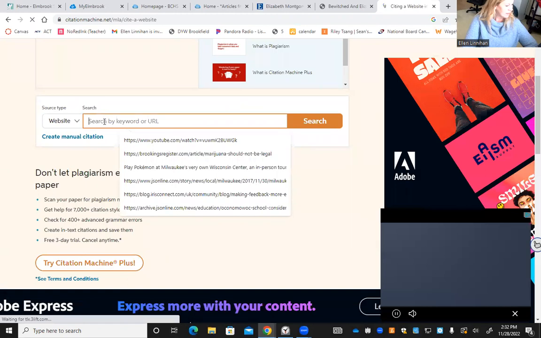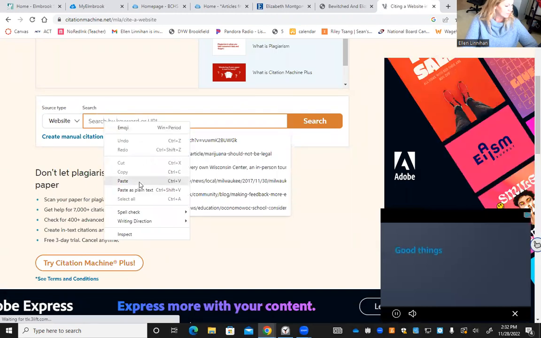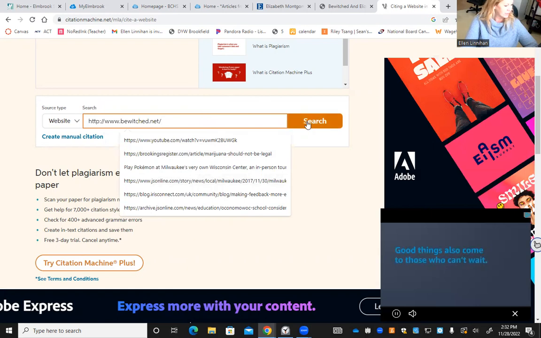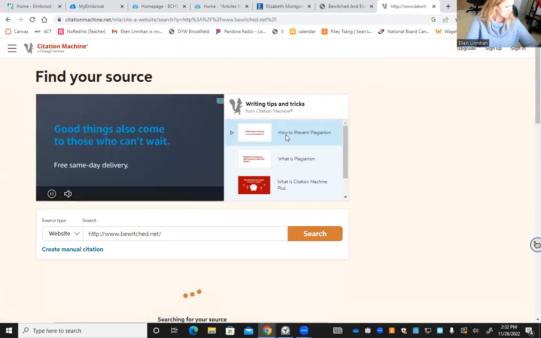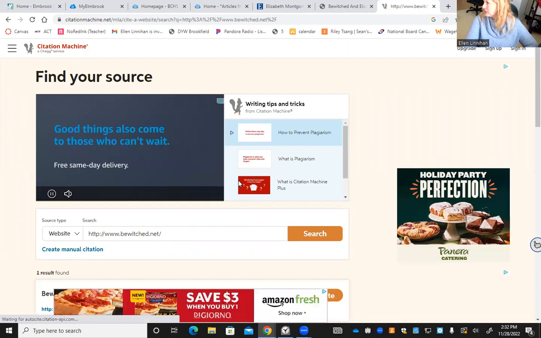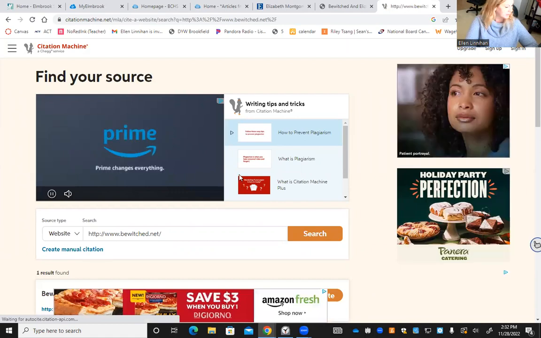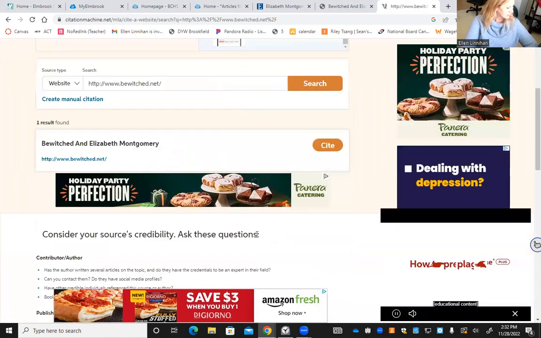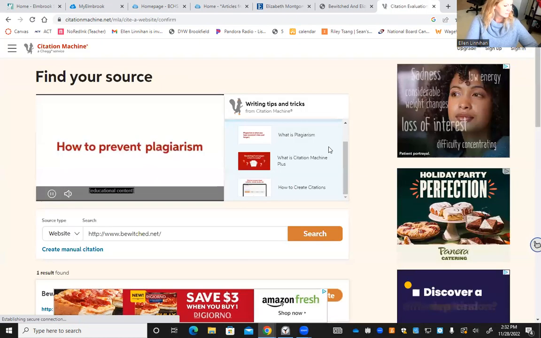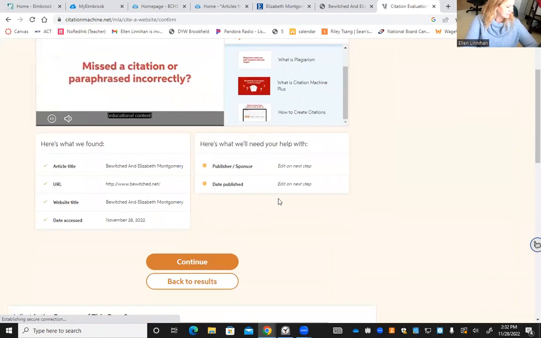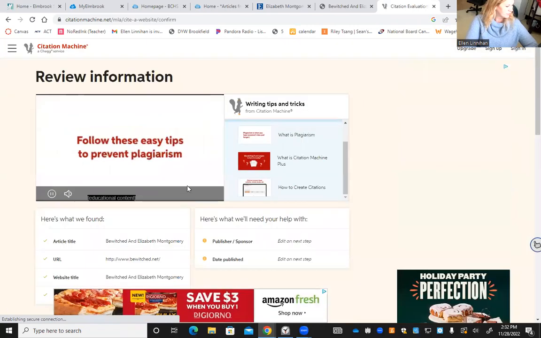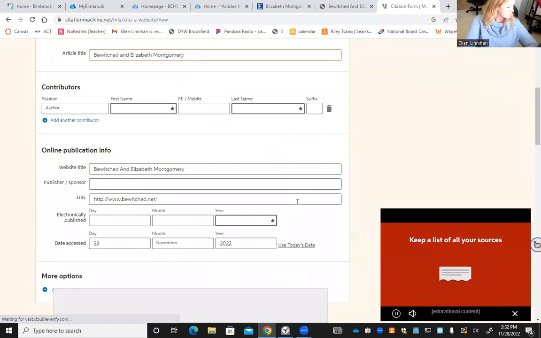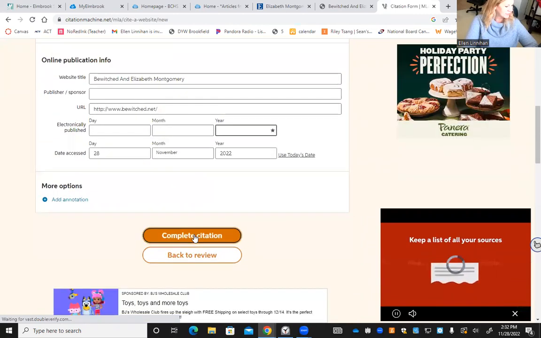And right here, I've already got it saved. So I'm going to plunk that URL right there. I'm going to hit search. There's a few more steps to this one than there is on the databases, but it will do it for you. Okay, and then I'm going to click search. Oh, sorry, I'm going to click cite. Getting closer. I'm going to click continue. And I'm going to do complete citation.